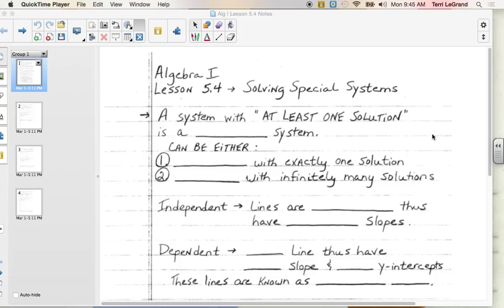When you're solving it by graphing and you get parallel lines, what did we say when we did assignment number 91? What was the solution? No solution. So there can be no solution. And then there's a third possibility where there are infinitely many solutions. In other words, every point on the lines is a solution. Not every point on the coordinate plane, but every point on the lines. And there are infinitely many points on a line, so we say infinitely many solutions.